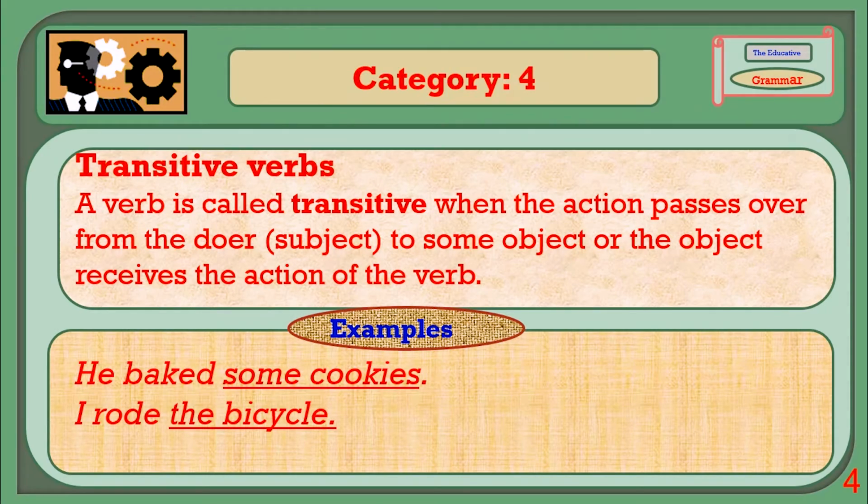Transitive verb. A verb is called transitive when the action passes over from the doer, meaning the subject, to some object, or the object receives the action of the verb. He baked some cookies. The action is shifted from subject to object. Similarly, I rode a bicycle. The action performed by the subject is transferred to the bicycle, the object.